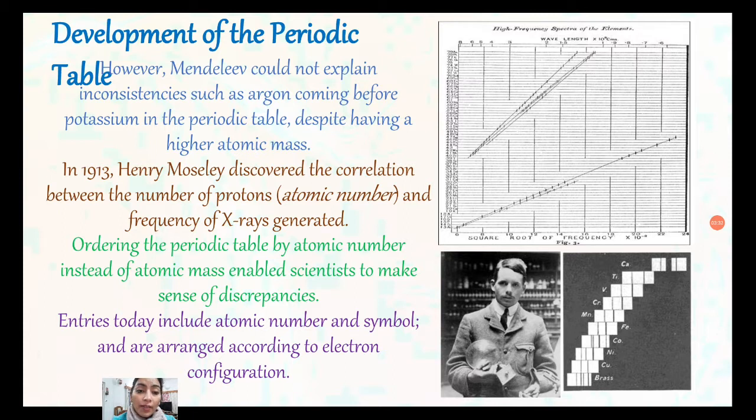After the Mendeleev periodic table, a new one was designed, known as the modern periodic table. This is designed on the basis of atomic number. Atomic number means the number of protons and electrons present, which is equivalent to the atomic number of that element. So this table is designed on the basis of increasing order of atomic number, or we can say increasing number of electrons. So this table is designed on the basis of the electronic configuration of the elements.